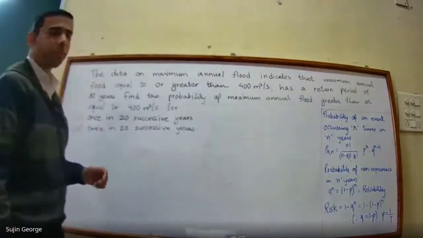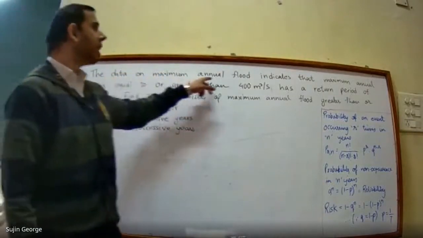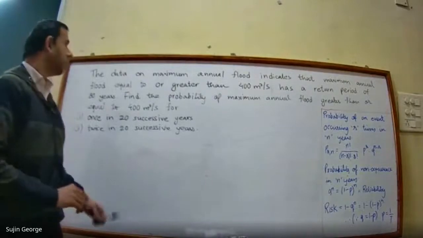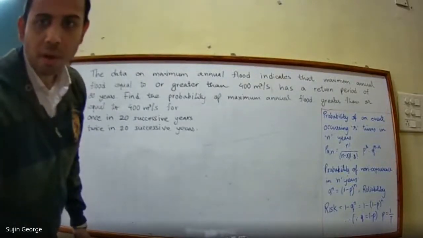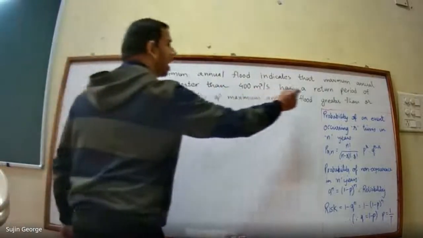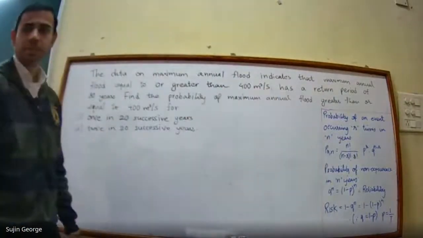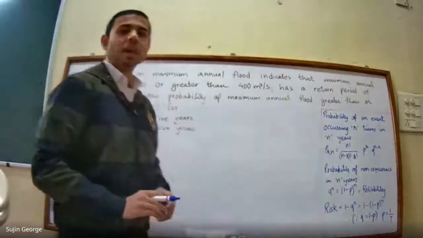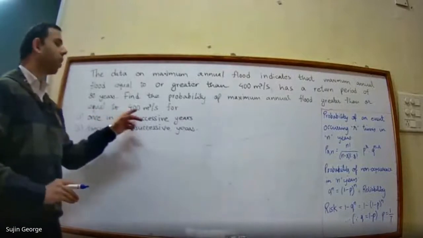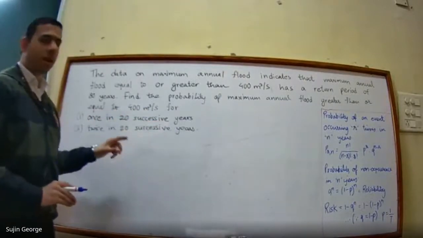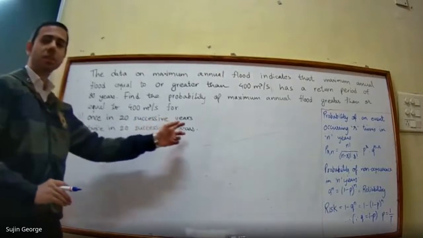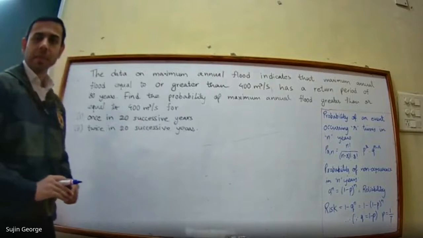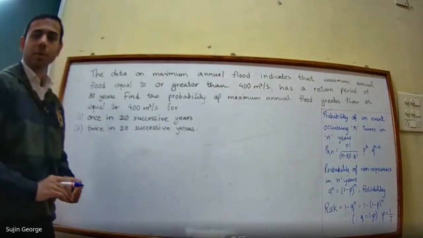Please go through it. The data on maximum annual flood indicates that a maximum annual flood equal to or greater than 400 meter cube per second has a return period of 80 years. Find the probability of maximum annual flood greater than or equal to 400 meter cube per second for once in 20 successive years and twice in 20 successive years. So this data is provided to you.